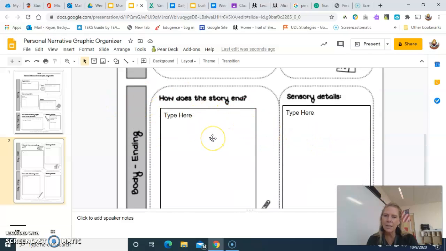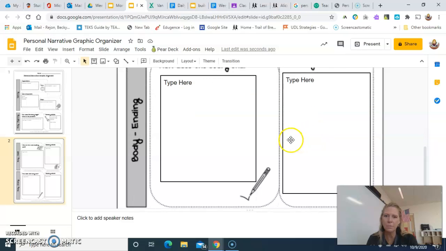How does the story end? What happened? How am I going to wrap up this story? Was it a good day at school? It most definitely was. So I'm going to talk about that part. And then I was excited to go back the next day because sometimes kids don't want to go back the second day. And I'm going to include sensory details here as well.